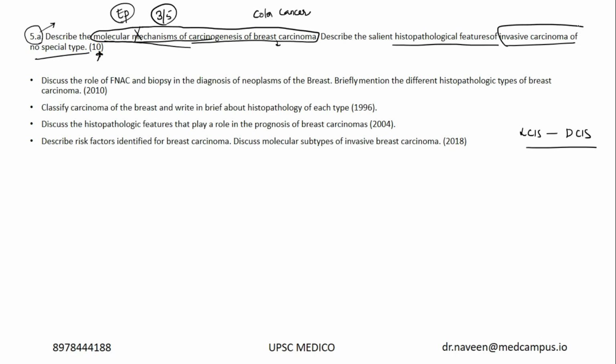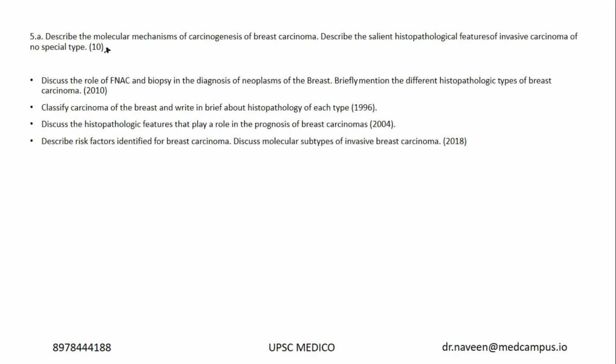Similarly, if you don't know what invasive carcinoma of no special type is, it is nothing but the most common entity, the ductal carcinoma. So even if you do not understand that, you can give everything, lobular carcinoma, ductal carcinoma, whatever you know. Even if you give all the histopathological variants, one will match. Now this speaks about framing a question in the trickiest fashion. Even if you know the whole answer, because you cannot understand the terminology, you will be confused.